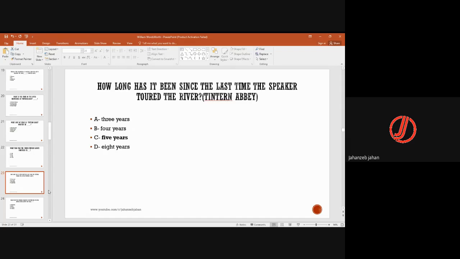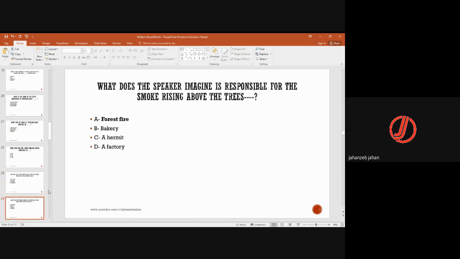What does the speaker imagine as responsible for smoke that was rising? So it may be a hermit who was there and who may be lighting a fire, जिसकी वजह से smoke trees से ऊपर जा रहा था. So एक hermit की cave हो सकती है वहाँ पे.